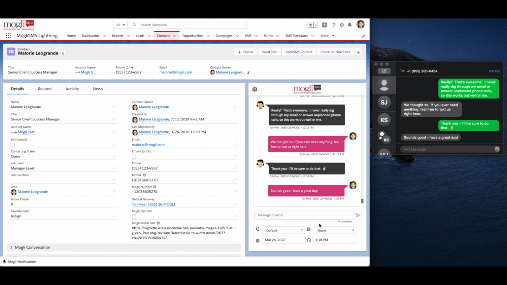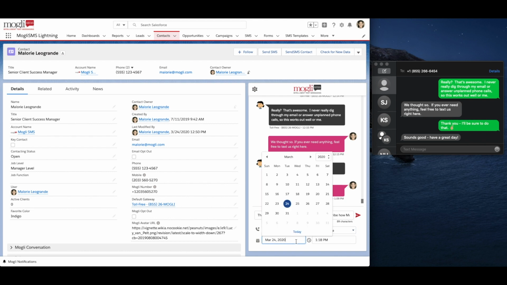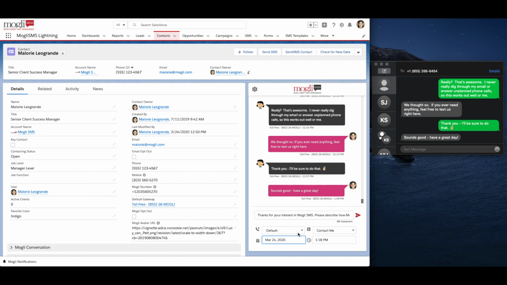To the right is our SMS Template dropdown. SMS Templates are pre-created messages that can be a one-off quick announcement or kick off an automated conversation or survey. Using SMS templates is a great way to ensure that your users are communicating consistent information to their recipients. Lastly, you'll have the option of scheduling your message by choosing a date and time for delivery. After your date and time are selected, clicking Send will queue up the message for delivery.